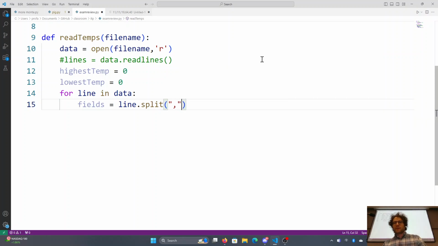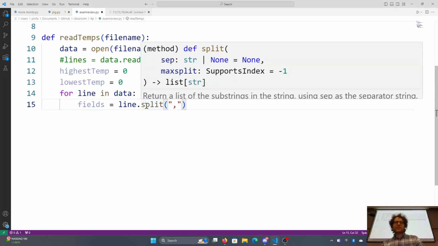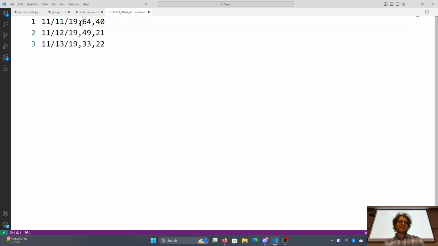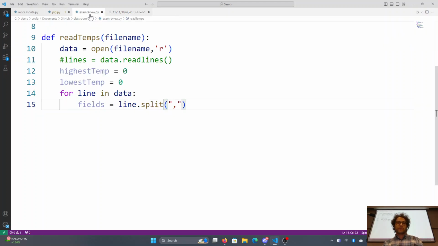That tells Python to turn this string into a list, separated by commas. This is the first item because it's before a comma, then the second item in the list, and the third item in the list. Is everybody able to see that just fine, or do you need me to increase the size of the screen? Okay. For line in data, fields is equal to line.split.